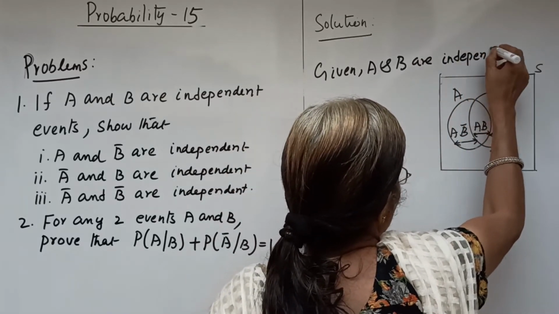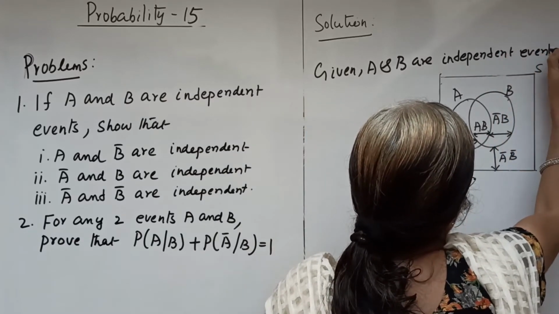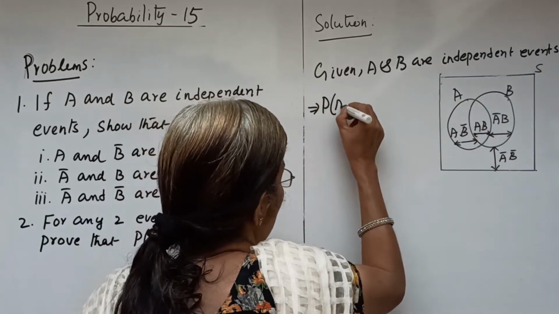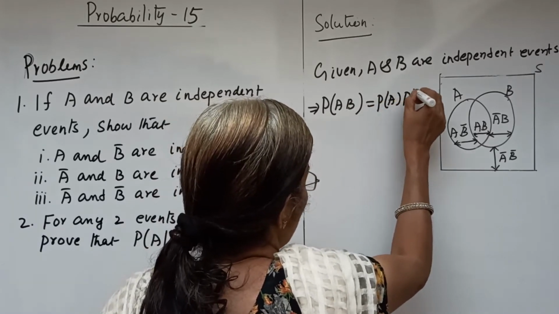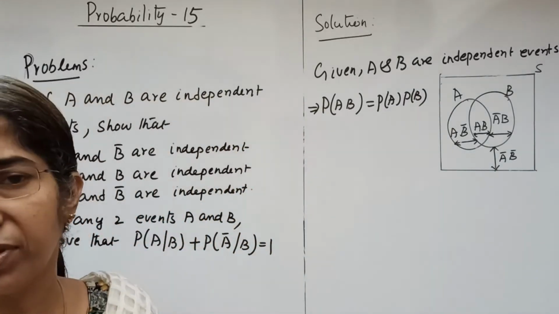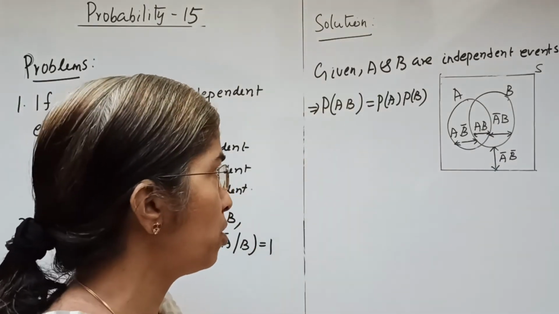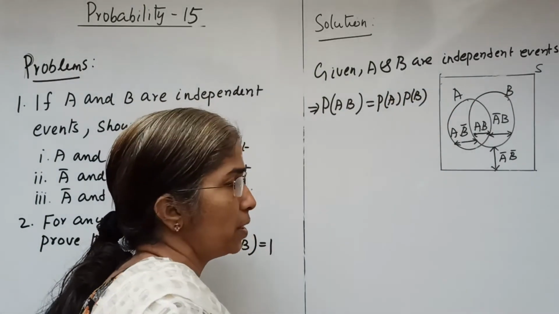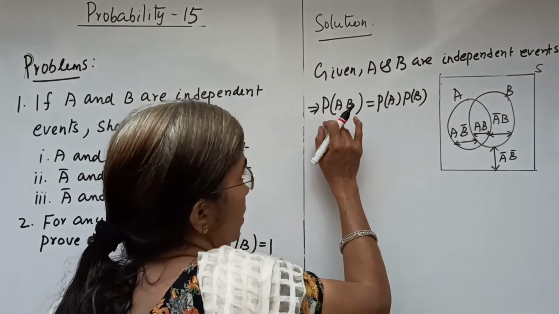Okay, A and B are independent events. So what is the result? The result is P of A intersection B equal to P of A into P of B. We know A and B are independent events if and only if P of AB equals P of A into P of B. If this condition is satisfied, the events are independent, and if the events are independent, we can assume this condition.